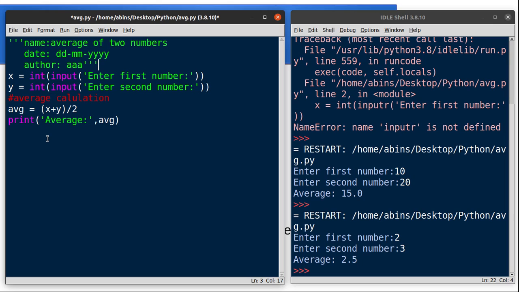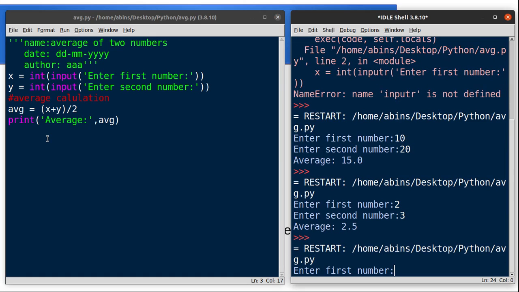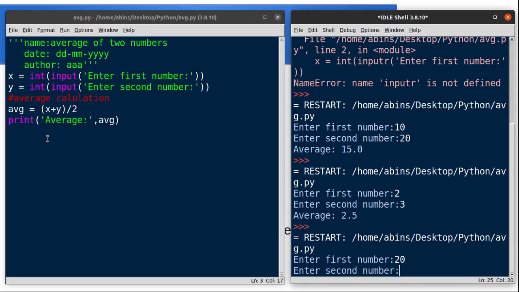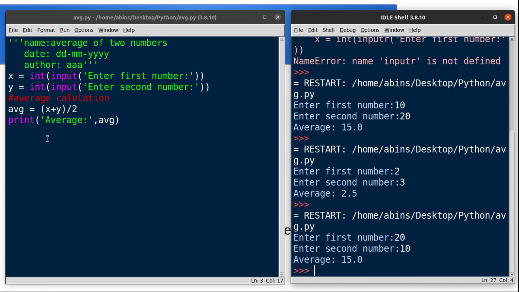So let me run the program again. Use Control S to save the program. Press F5. So 20 and then 10. So the average is 15.0. So the comments have no effect on your program. Again, this is 3 single quotes. You can add 3 double quotes also, at the beginning and ending of the comments. Okay, so look at the colors. You can easily understand these comments.